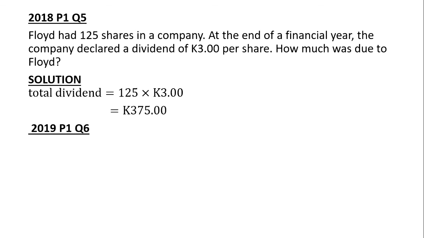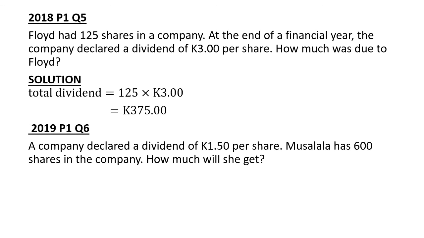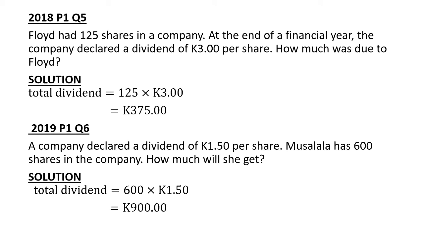2019, a company declared a dividend of 1 kwacha 50 ngwe per share. Musalala has 600 shares in the company. How much will she get? So we are going to multiply 600 times 1 kwacha 50 ngwe. So we are going to say total dividend is equal to 600 times 1 kwacha 50 ngwe. The total dividend was 900 kwacha.